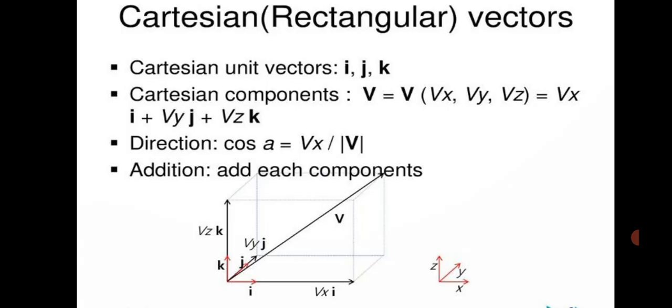The Cartesian unit vectors are I, J, K. Cartesian components corresponding to the plane: V equal to Vx, Vy, Vz, that is equal to Vx I vector plus Vy J vector plus Vz K vector, the resultant of the vectors. The direction cosine l equal to Vx divided by modulus of V. This is the formula. We have to add all the components, or subtract all the components.